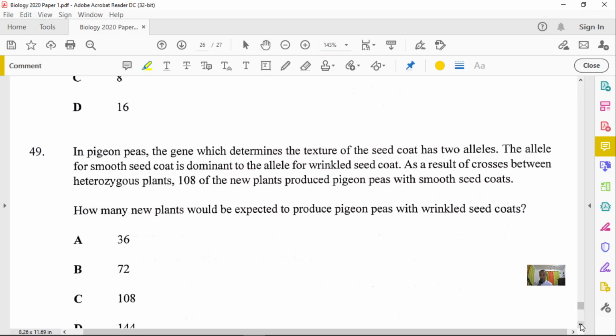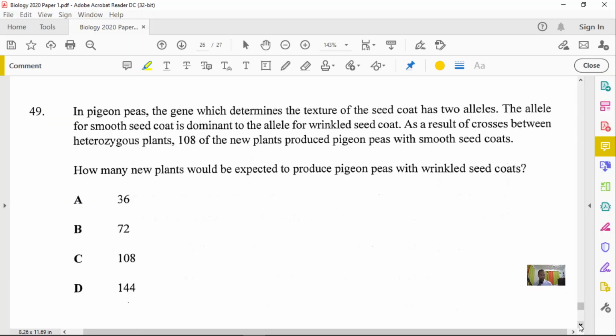All right, so 49, and we're almost there. Now 49 states that in pigeon peas, the gene which determines the texture of the seed coat has 2 alleles. The allele for smooth seed coat is dominant to the allele for wrinkled seed coat. As a result of a cross between heterozygous plants, notice this key part here, 108 of the new plants produce pigeon peas with smooth seed coats. The question asks, how many new plants would be expected to produce pigeon peas with wrinkled seed coats?